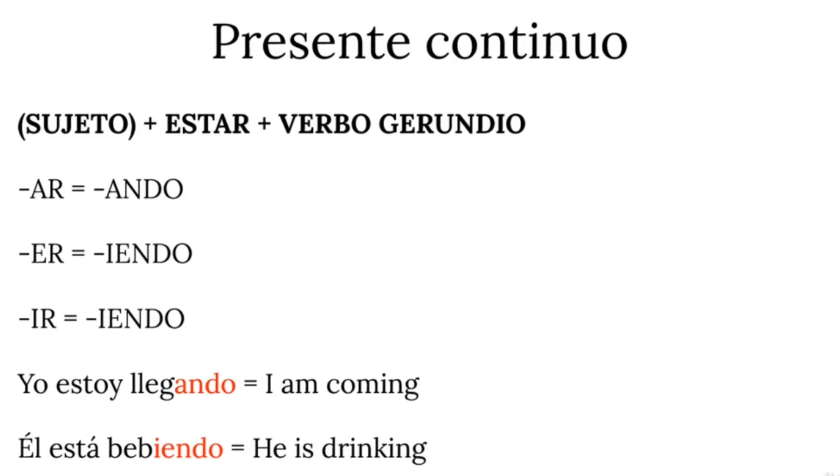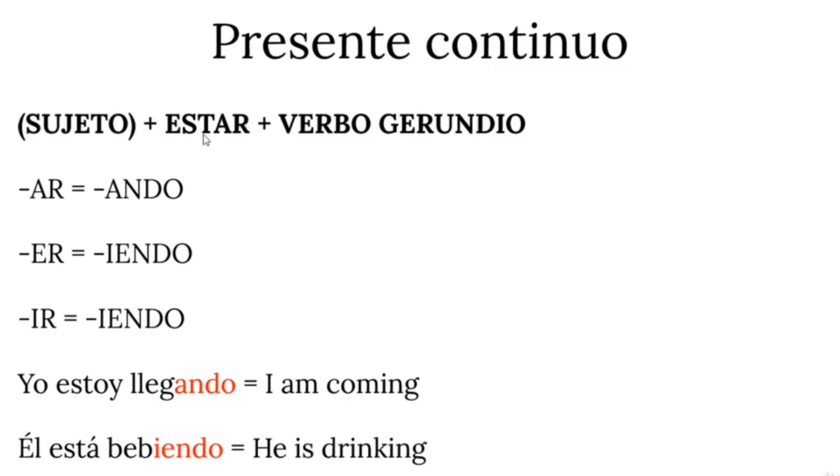So, el presente continuo, how do we form the present continuous in Spanish? It's very simple, as I'm telling you. You take, first of all, the subject, el sujeto. I put it in brackets because, as you know, in Spanish, it is not necessary to write the subject down every time. You can always omit it, and that's why I put it in brackets.